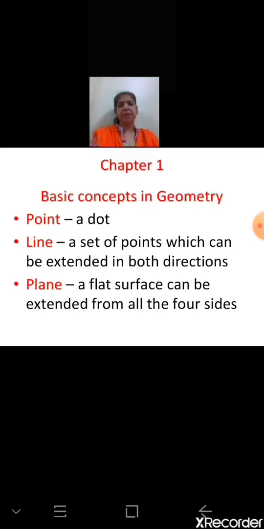Now next concept, plane. Wherever you have non-collinear points, that determines a plane. Even you can do this small activity at home. Your 2 fingers and thumb.